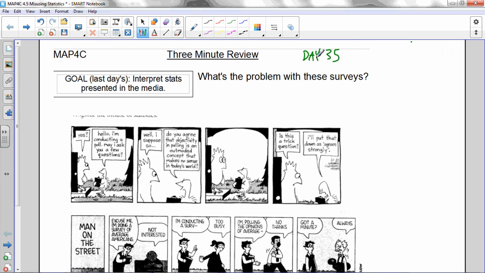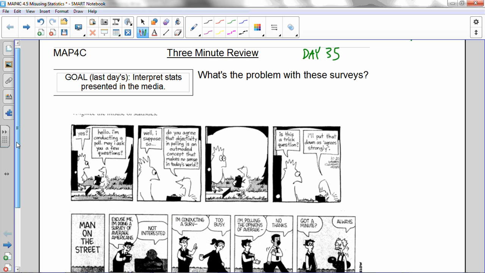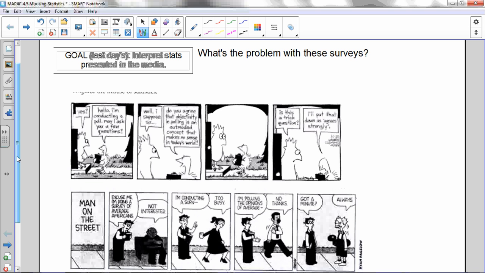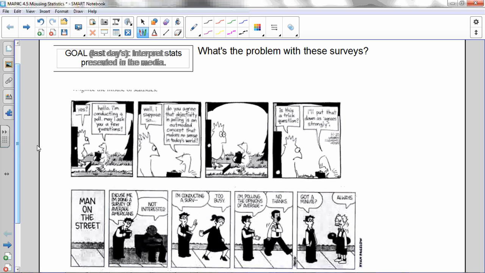Okay, MAP4C day 35. Today's lesson is on misusing statistics, and we start off with a couple of cartoons. Isn't that fantastic? The idea in the first one here is the guy's doing a door-to-door survey and is biasing the results himself.